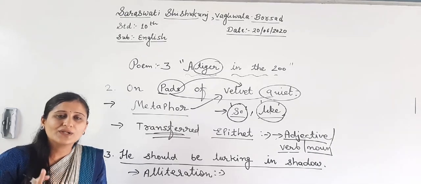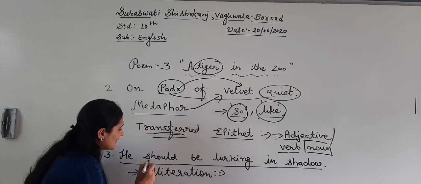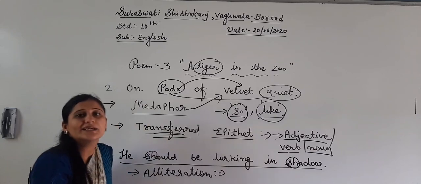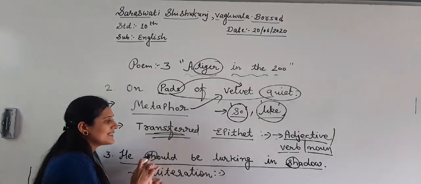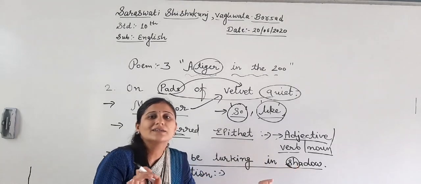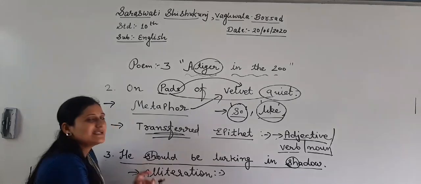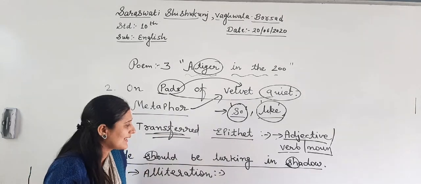Only consonant sound or letter, not vowel. So here see, SH and SH. These two letters are repeated twice. So this is alliteration, right?